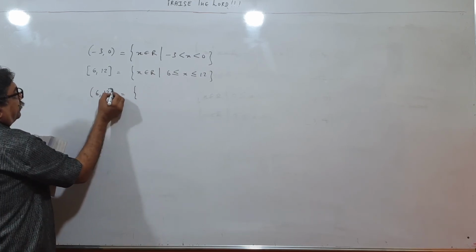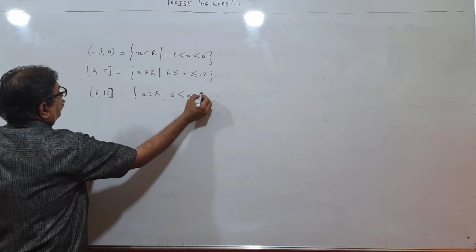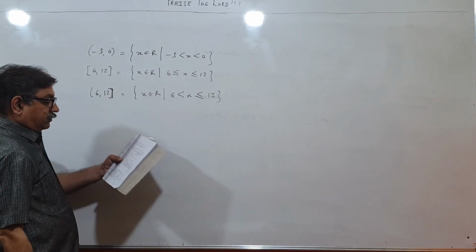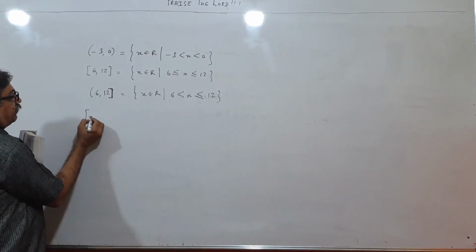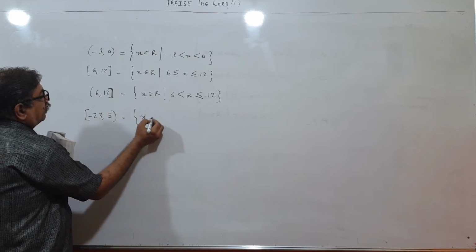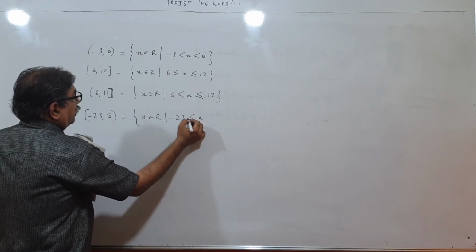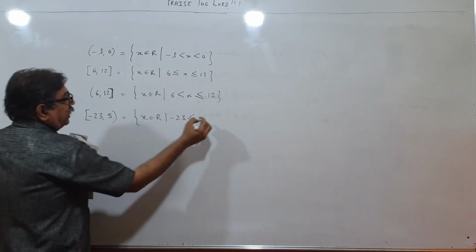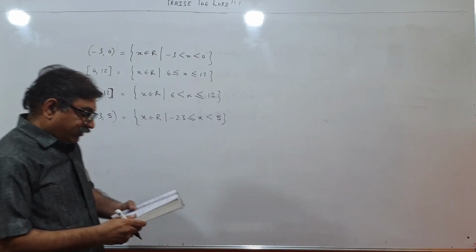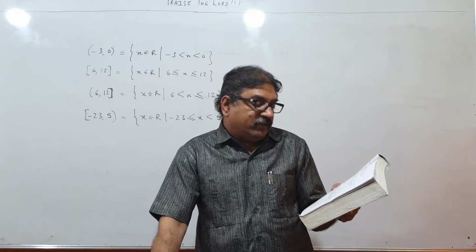Then 6, 12. This is closed at 12, I think. So X belongs to R such that 6 less than X less than equal to 12. Here closed, so less than equal to. Minus 23, 5. That will be X belongs to R such that minus 23 less than X less than equal to, because square bracket, and only less than 5. That's about it.